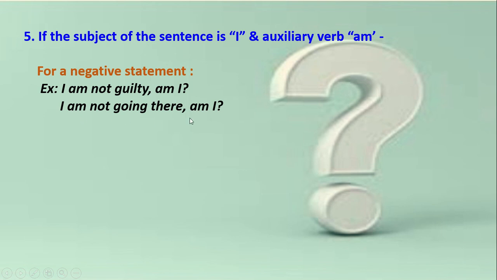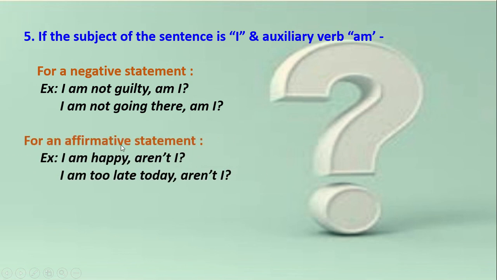I am not going there. It will be am I. But the interesting thing is, if the statement is affirmative, then it will be aren't I. I am happy, aren't I? I am too late today, aren't I?